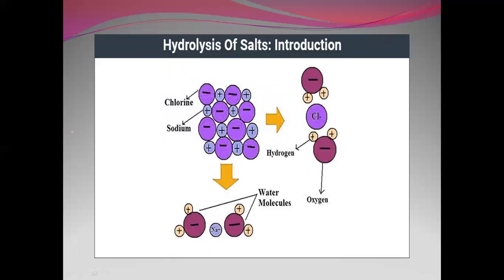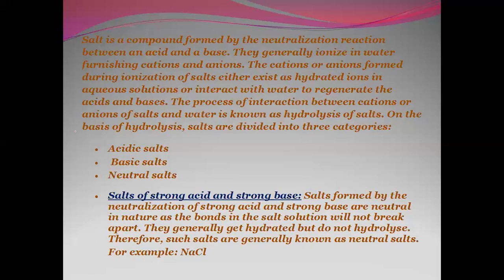Hydrolysis of salts. You can see here sodium chloride is a salt. When it is hydrolyzed, it gives you chloride ions and sodium ions, and they are surrounded by water molecules. This is called hydrolysis. So a salt is a compound formed by the neutralization reaction between an acid and a base. They generally ionize in water, furnishing cations and anions. The cations and anions formed during ionization of the salt either exist as hydrated ions in aqueous solutions or interact with water to regenerate the acids and bases.